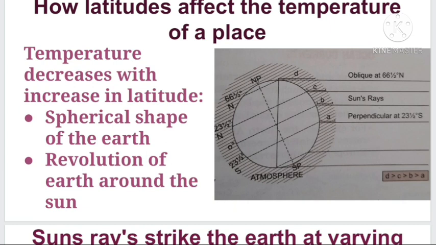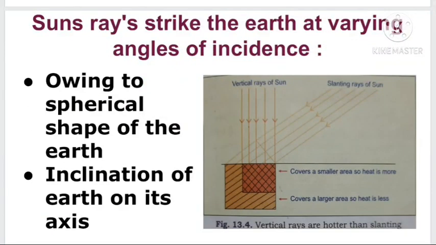And then the equatorial region receives less heat energy than the Tropic of Capricorn on June 22nd. And place A, which is the Tropic of Capricorn, receives vertical rays of the sun. Because of that, that place experiences the maximum heat energy. So the latitudinal position of a place influences the temperature distribution.